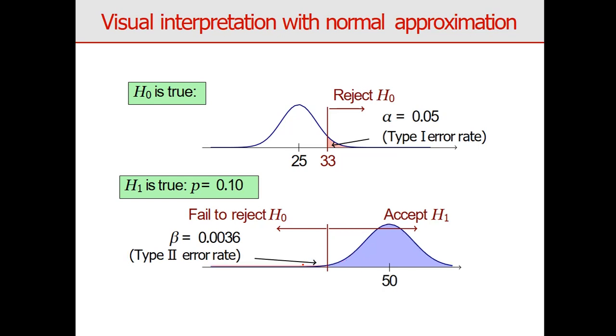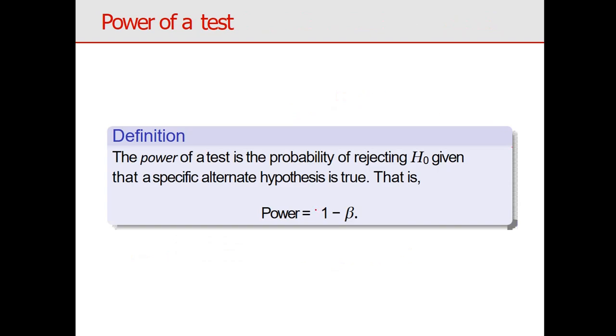Okay, this is also the same thing. This is also a visual representation. See, the power of the test is important, and we can generally denote it as gamma. The power of the test is the probability of rejecting H naught given that a specific alternative is true. That is important: when the alternative H1 is true, rejecting H naught is called the power of the test. We can generally write gamma equal to 1 minus beta.